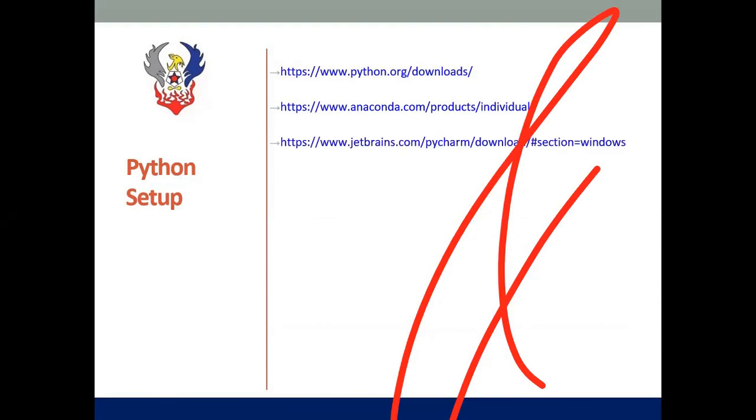Then you have PyCharm. I suggest you to download the community version. And you have Google Colab, which is an online Python editor. There you can do your Python code. In your mobile phone also, you can make use of Google Colab.